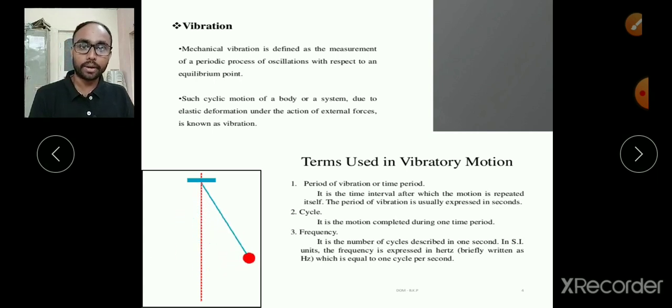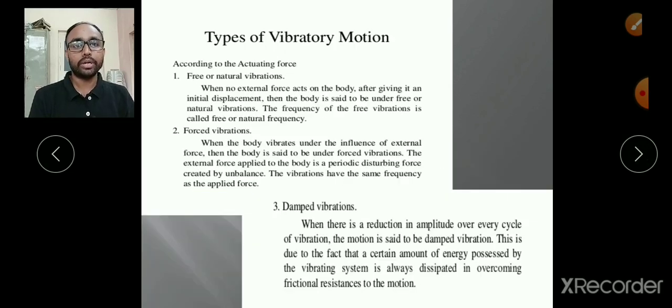That means whenever you apply a periodic force to the system to continue its vibrations, that is what we call forced vibrations. Yes, that's what we have written here.